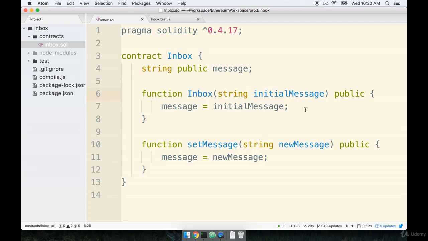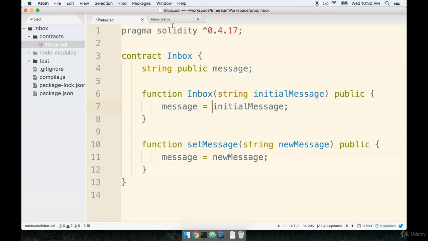In this case, we're going to deploy to Rinkeby, but we could just as easily deploy this to the main network. We're only using Rinkeby because remember, we have to pay real money to deploy our contracts, and I'm going to assume that you probably don't want to pay money to deploy this thing right here. Once you learn how to deploy a contract to Rinkeby, it's the exact same process to deploy it to a main network. So we're going to get some pretty good knowledge right here.